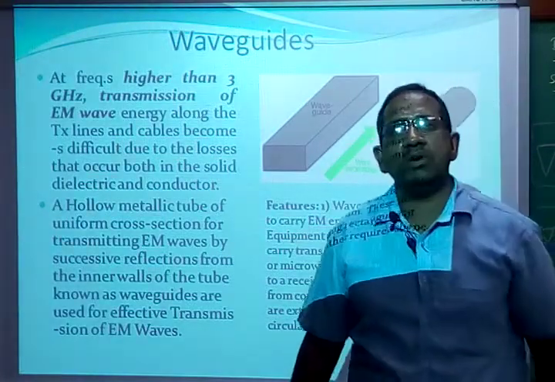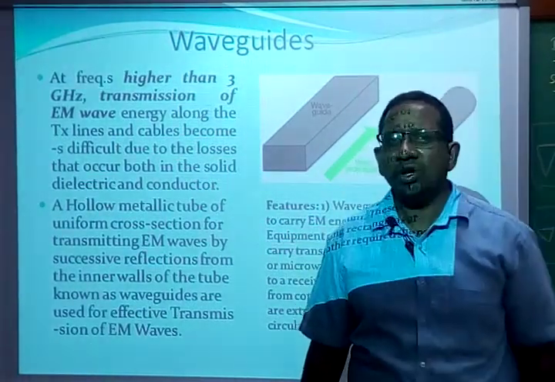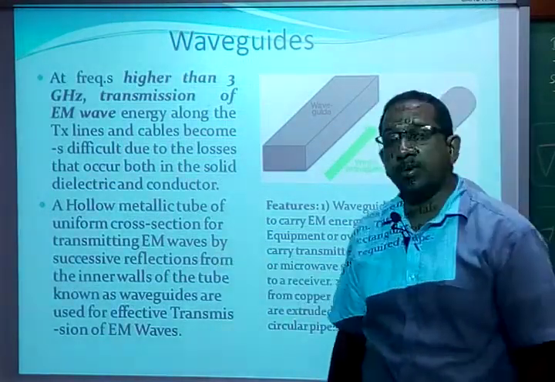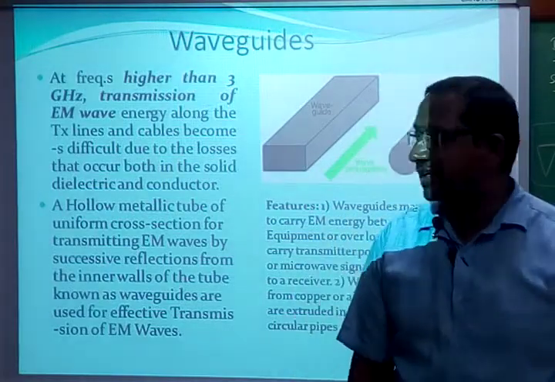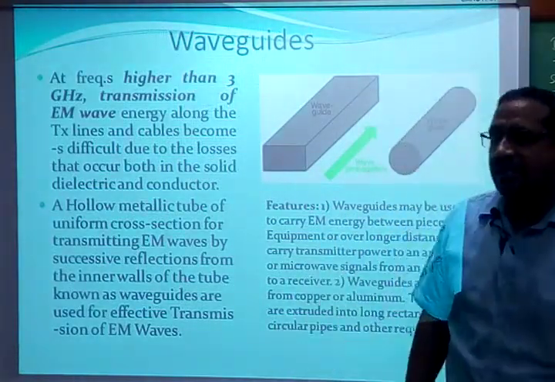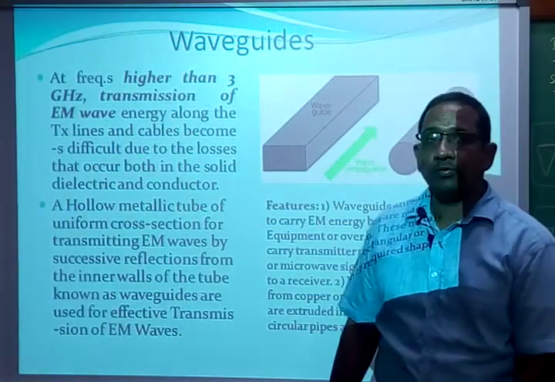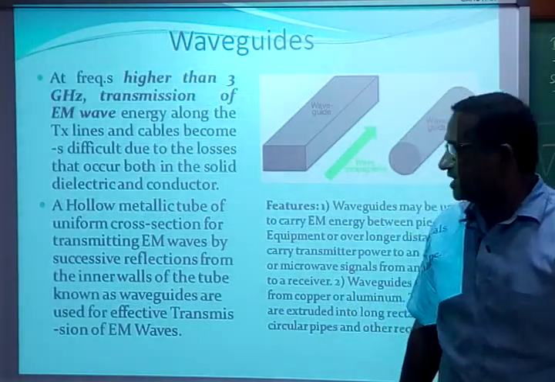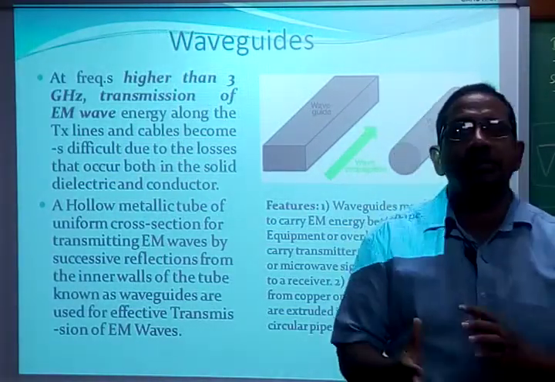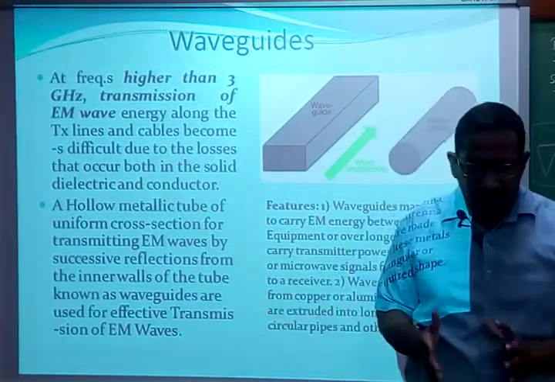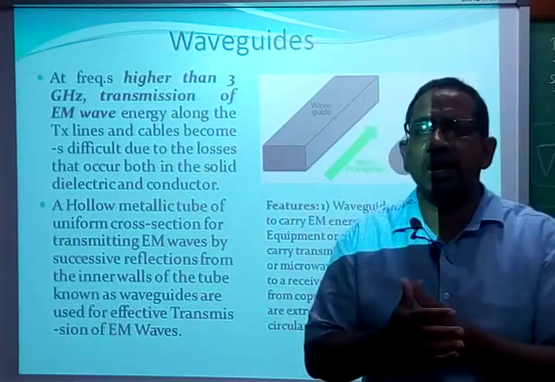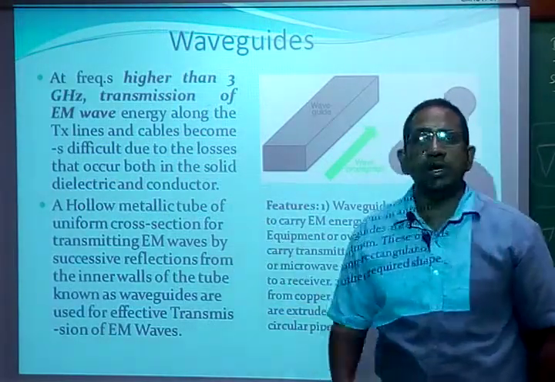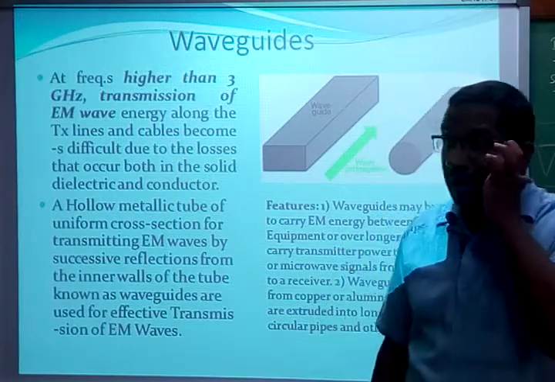What is a waveguide? A waveguide is a hollow metallic tube normally used to transmit electromagnetic signals. This hollow metallic tube has a uniform cross section, which is very important for transmitting EM waves by successive reflections from the inner walls of the waveguide. That is the basic definition of a waveguide. Using a waveguide, we effectively transmit electromagnetic signals.